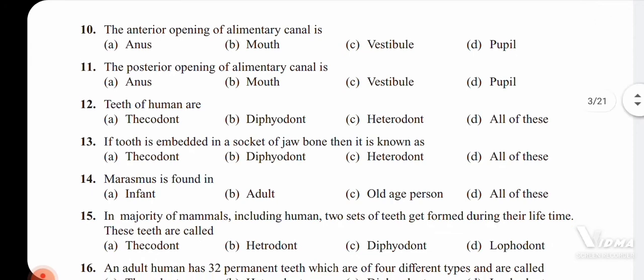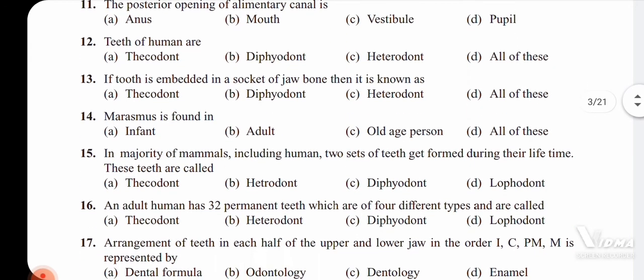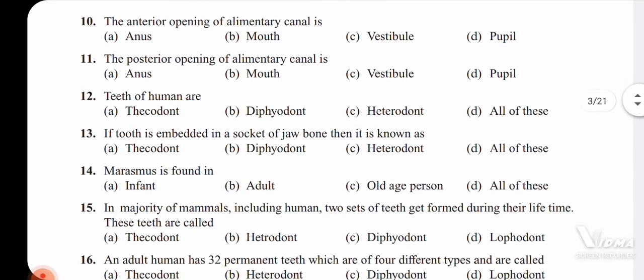11th question. The posterior opening of the alimentary canal is the anus. Here the options are the same as those of the 10th one, vestibule and the pupil. They are the sense organs, parts of your ear and the eye. 12th one, teeth of a human are thecodont, diphyodont, heterodont, and option D is all of these.